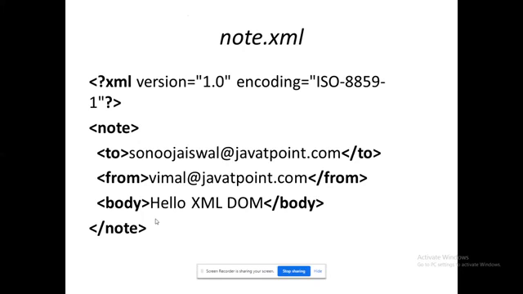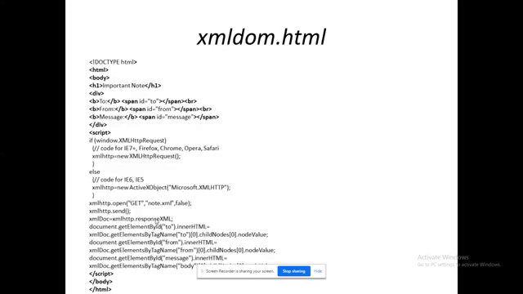There is a root node, note. The subnodes are termed to, from, body. Keep a note on this program, because we are going to work on how to extract the data from this XML. The data available are Sonu Jaiswal at javatpoint.com, Vimal at javatpoint.com, and a body, hello XML DOM. These are all the content that I am going to retrieve from this XML. See, this is the program.